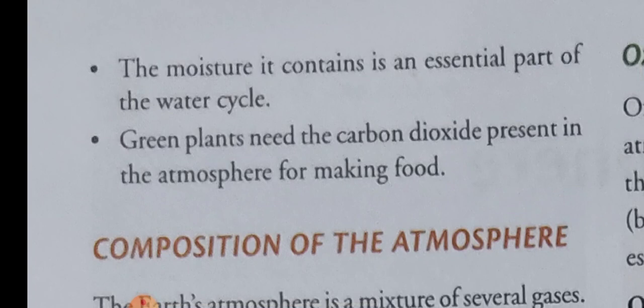And green plants need carbon dioxide, which is present in the atmosphere. Which gas do green plants need? They need carbon dioxide to prepare their food. So green plants need the carbon dioxide that is also present in the atmosphere, and these plants use this gas for making food.